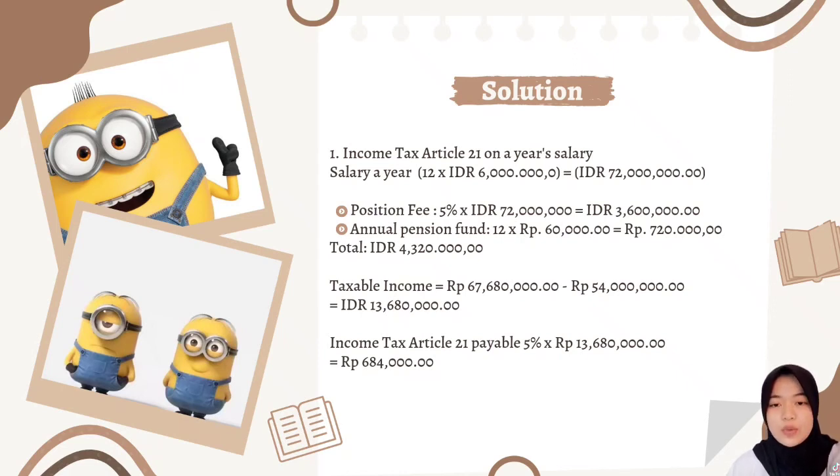Taxable income is 67,608,000 deducted with 54 million rupiah. So we got 13,680,000 rupiah. And for income tax Article 21 payable, 5% multiplied by 13,680,000 rupiah, and the amount is 684,000 rupiah.